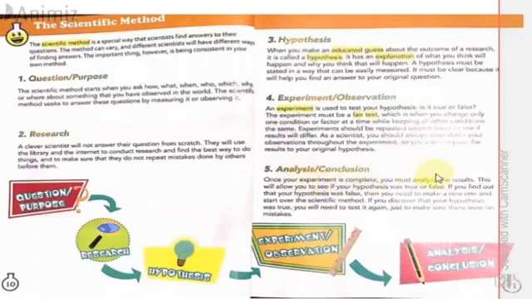Then comes analysis and conclusion. Once your experiment is complete, you must analyze the result. This will allow you to see if your hypothesis was true or false. If you find out that your hypothesis was false, then you need to make a new one and start over the scientific method. If you discover that your hypothesis was true, you will need to test it again, just to make sure that there were no mistakes.